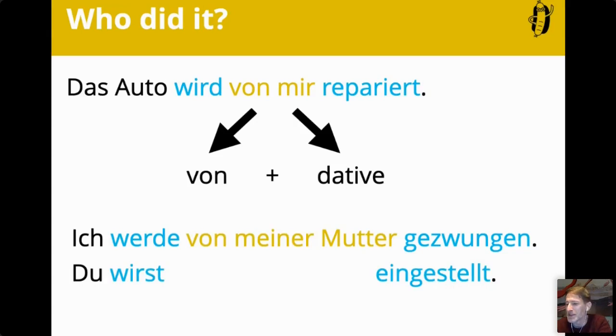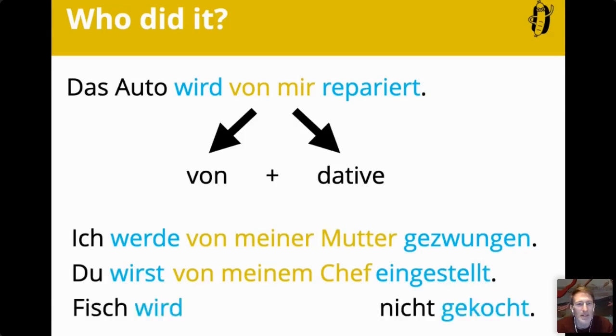Ich werde von meiner Mutter repariert, das finde ich auch schön. I will actually have examples like that, friend. So how about the eingestellt? I am being employed by my boss. Or you are being employed by my boss. Yeah, Sean is a bit polite. I already gave you the du, the informal one. Very nice examples. Von meinem Chef. Yeah, Chef is a false friend. There's also a chef in the kitchen in German, der Chef, but it's rather der Koch, the cook.